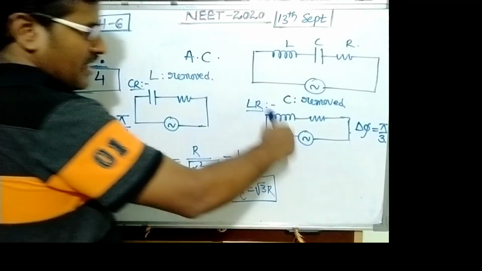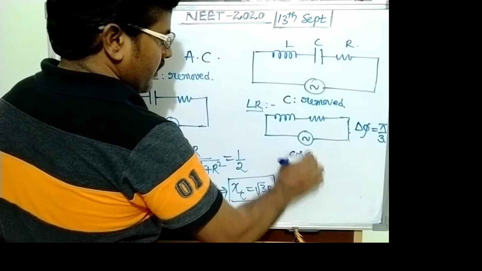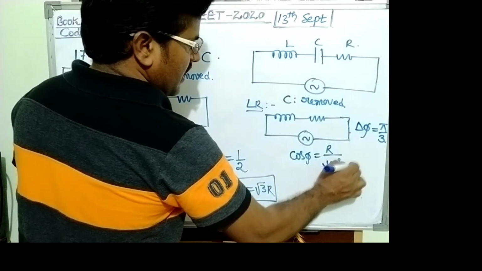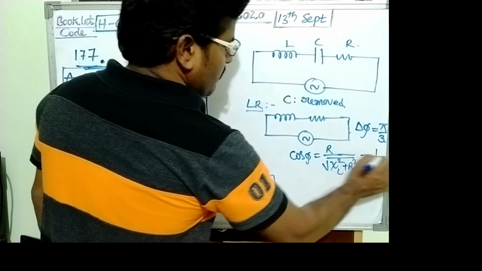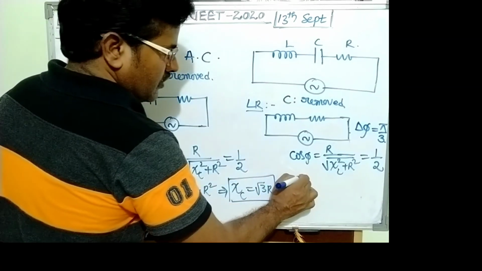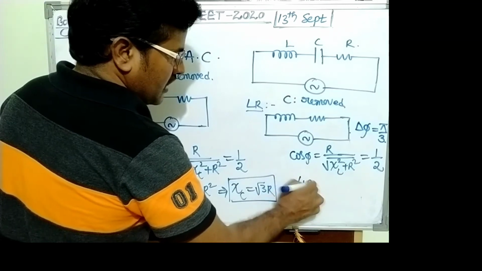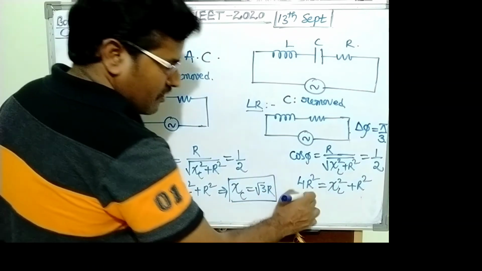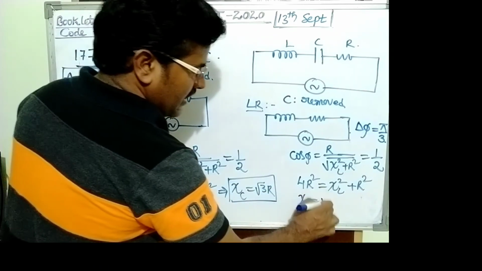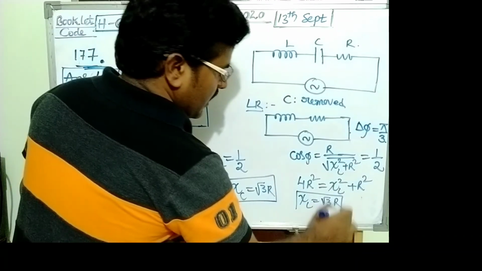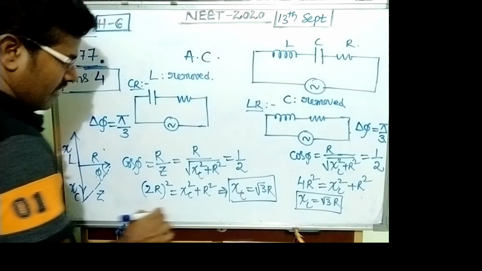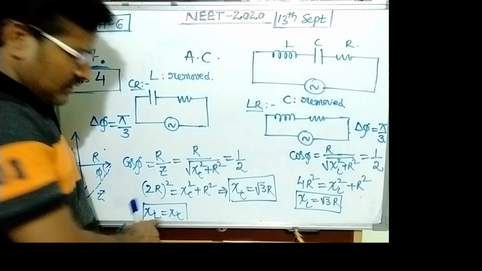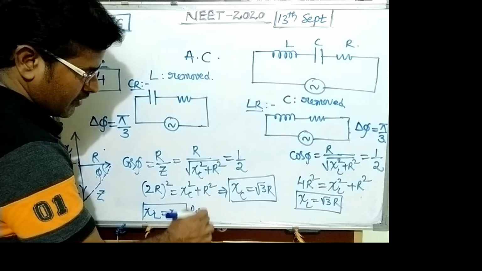Same here, cos phi is R upon Z. Z is written as the square root of XL square plus R square. This value is also the same, cos 60 equals 1 by 2. (2R) whole square, that means 4R square, equals XL square plus R square, where XL square equals 3R square, so XL is root 3 R. XL and XC are equal. So this is a resonating circuit.